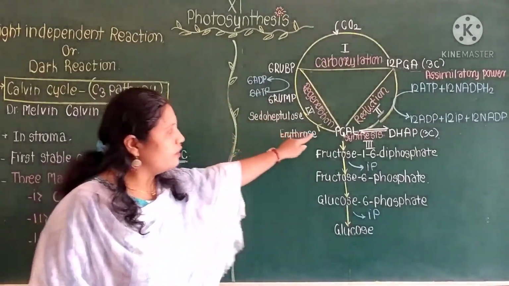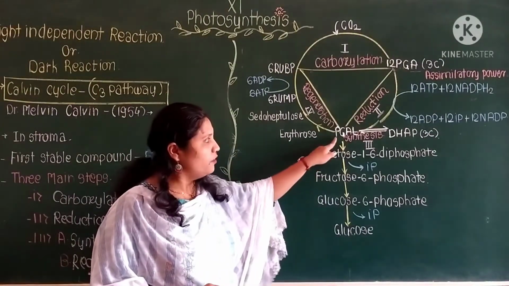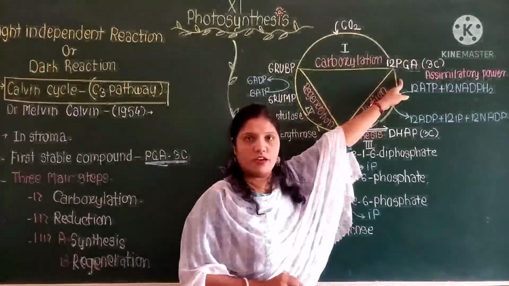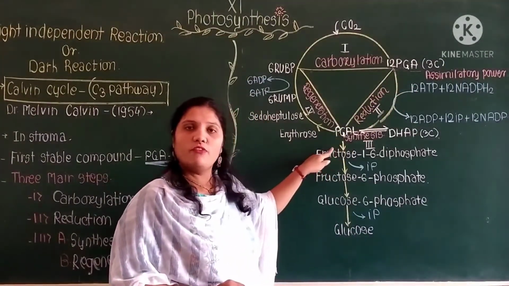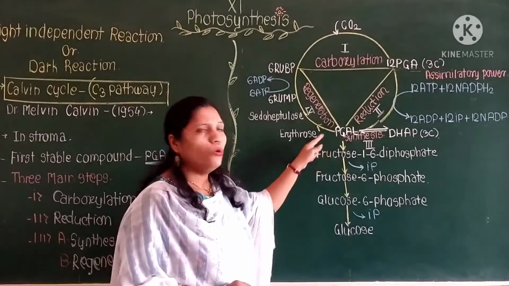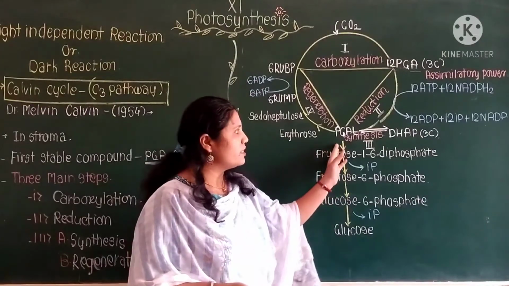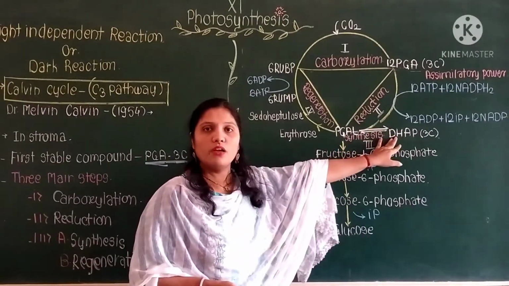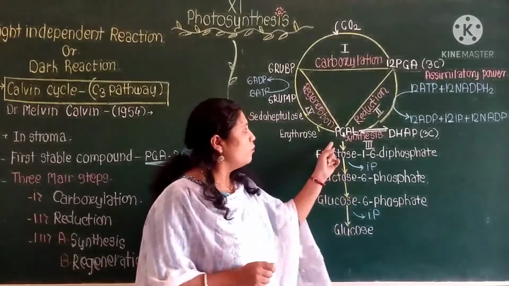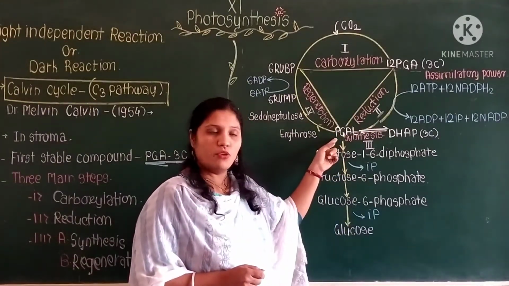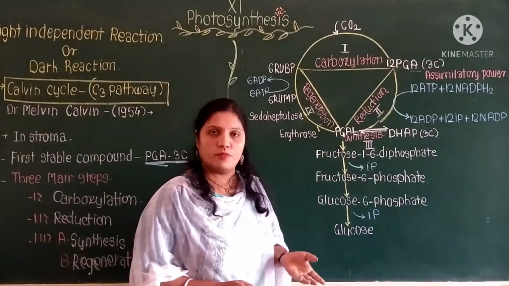Now here the third step is known as the synthesis. In that third step, after the reduction, the phosphoglyceric acid forms phosphoglyceraldehyde. There are a total of 12 molecules of phosphoglyceraldehyde. A few molecules of phosphoglyceraldehyde convert into dihydroxyacetone phosphate and a few remain as they are. Whatever remaining phosphoglyceraldehyde molecules are there show the synthesis. Synthesis means what? The formation.